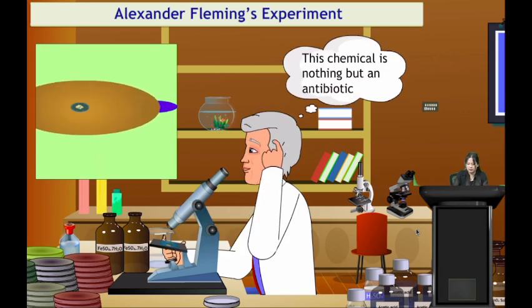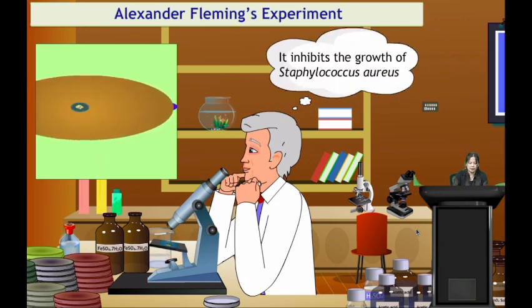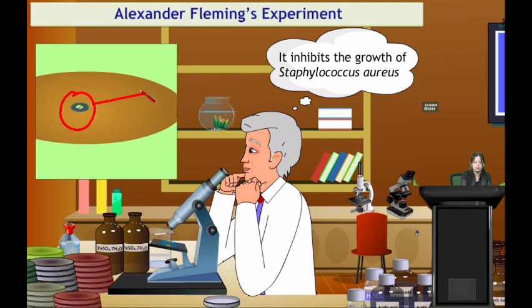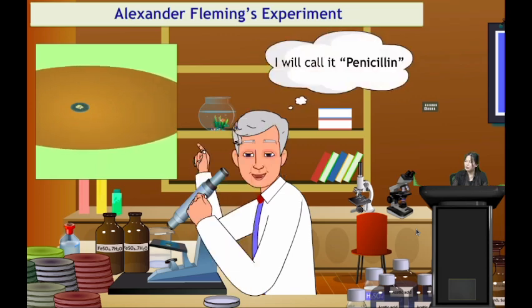This chemical produced by Penicillium notatum inhibits the growth of Staphylococcus aureus. Because it is producing this chemical, the Staphylococcus was not able to move towards this side, so there is a zone of clearance. Alexander said he will call it penicillin. So this is how the first antibiotic was discovered.